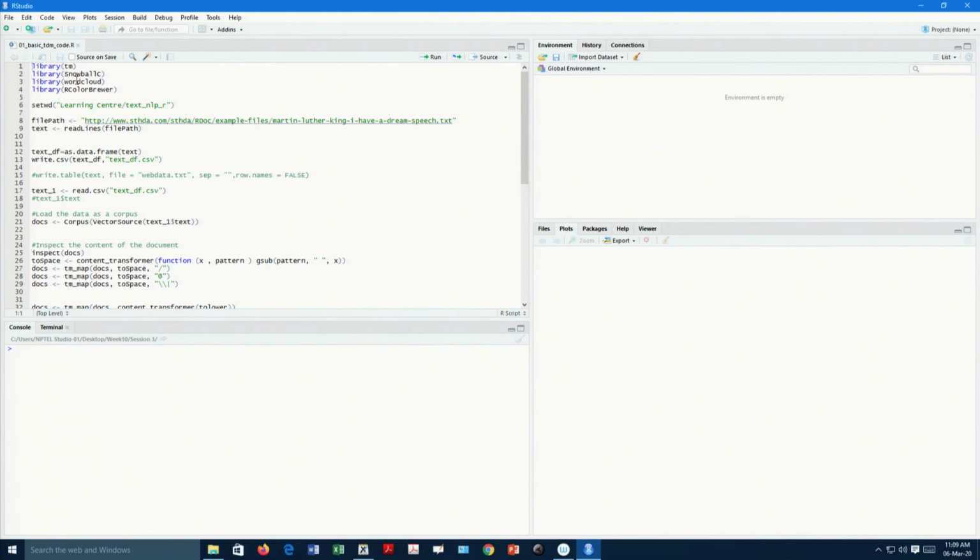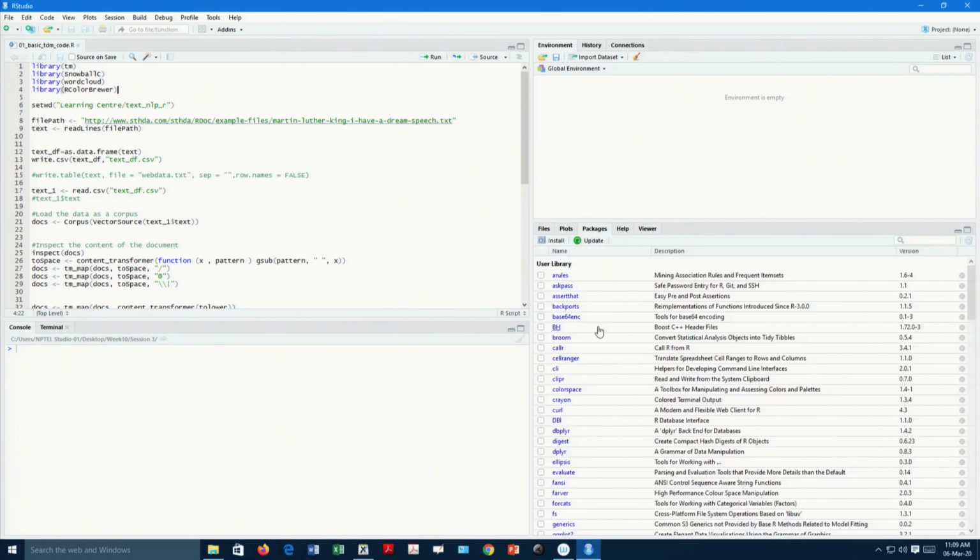In this class, we will play with some freely available online text data. It is about Martin Luther King's I Have a Dream speech. That particular speech is the text, and we will try to analyze that. To do that, you require certain libraries: TM, Snowball C, Word Cloud, and R Color Brewer. We will discuss them one by one.